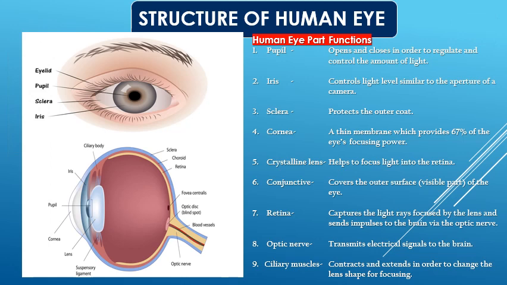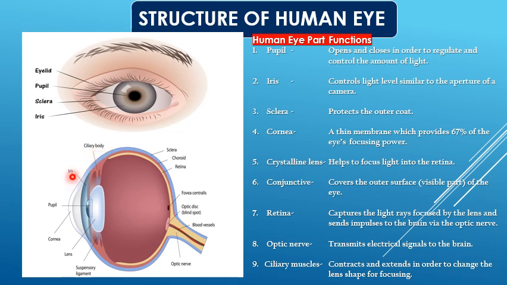Let us find out how the eye functions, how it enables us to see things. In order to know that, first of all let us see the different components of the eye. What are the various parts present in the eye? Let us first look at the structure of the eye.